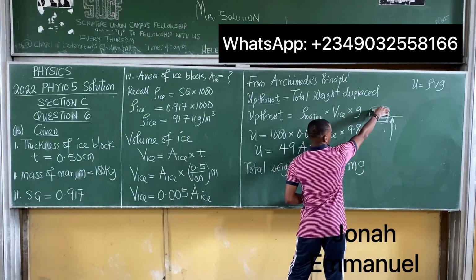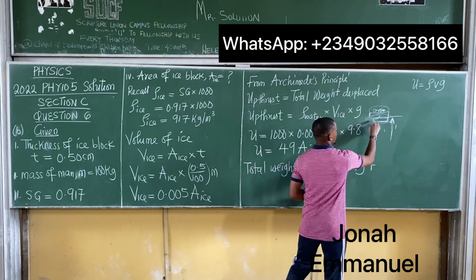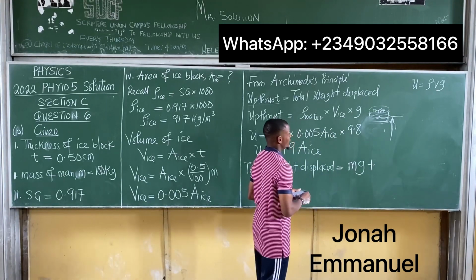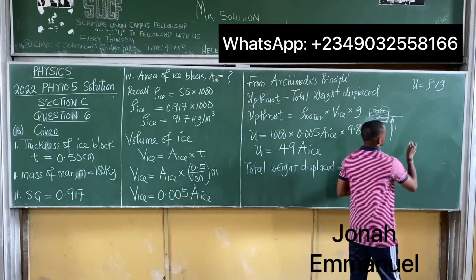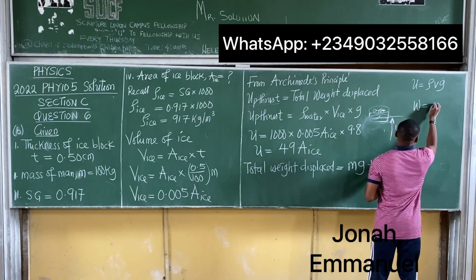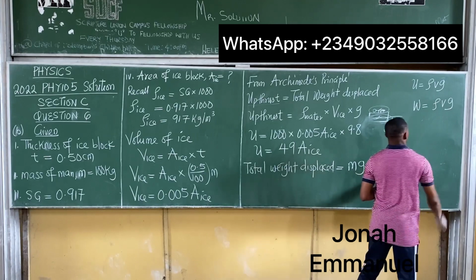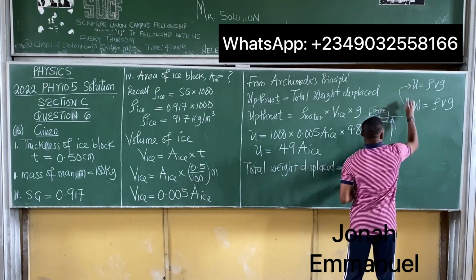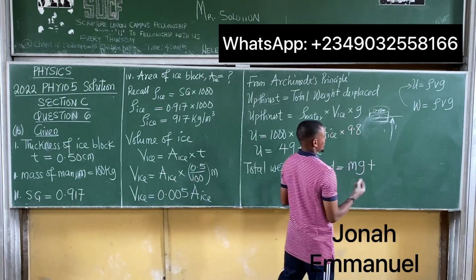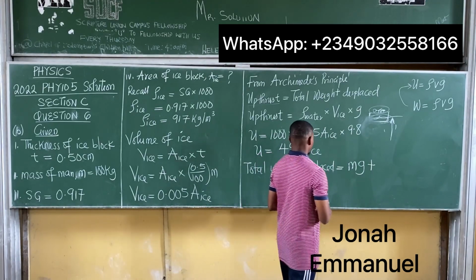That gives you the weight of this man, plus the weight of the ice block. So we know weight is equal to rho Vg, same thing as upthrust. Of course, both of them are still in Newton. So the weight of the ice block, that's weight.